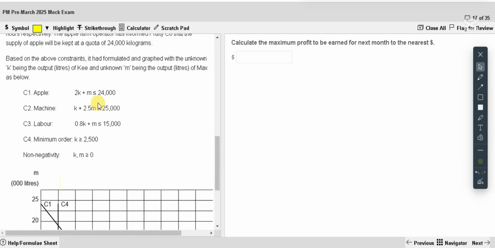That is the only option. So C1 is 2K plus M, 24,000. Let's solve it.